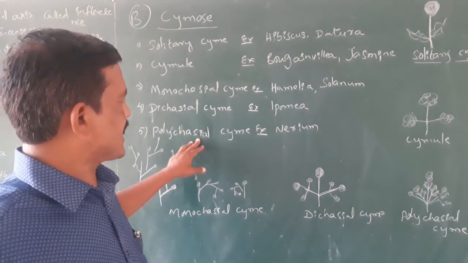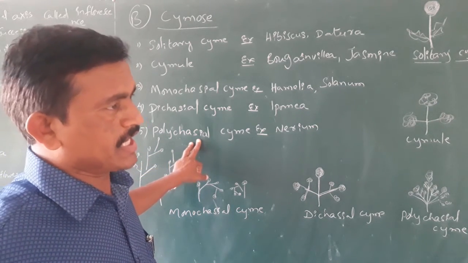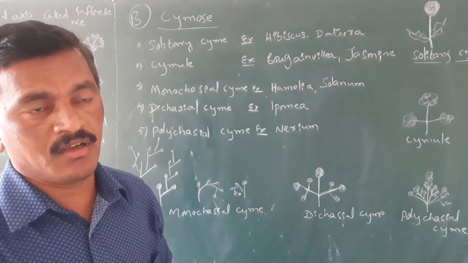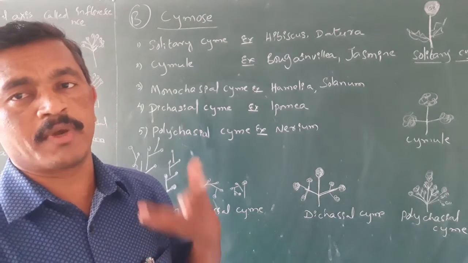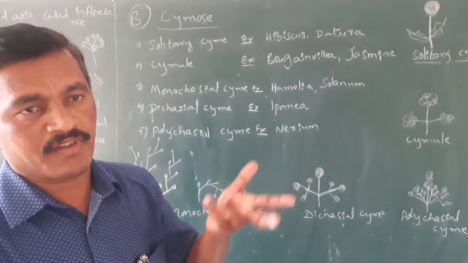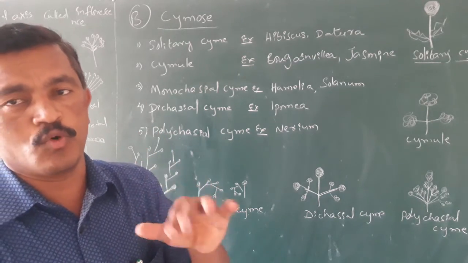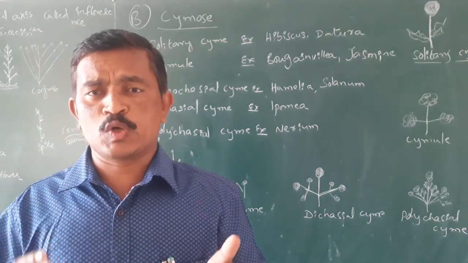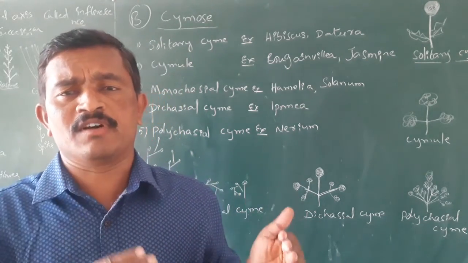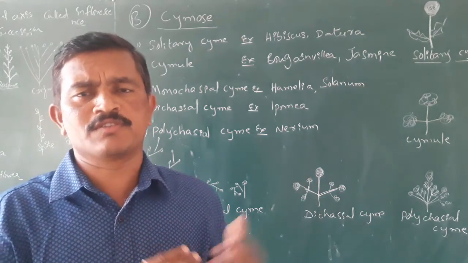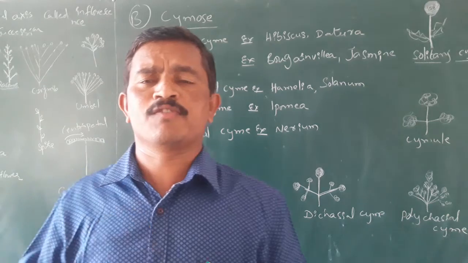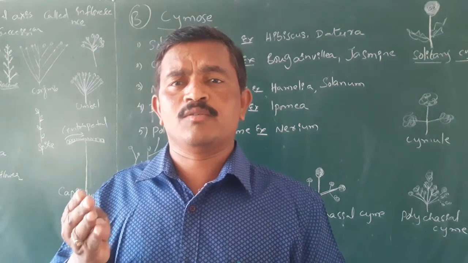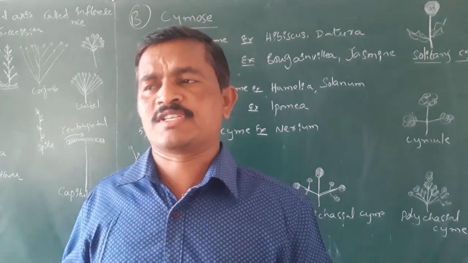But in case of the polychasial cyme, every time more than 2 branches are produced from the base of the flower, and their growth is also stopped by forming the flowers. Again, from the base of newly formed flowers also more than 2 branches are produced. Like that, floral axis growth stopped by the formation of the flower is called cymose inflorescence, whereas in case of the racemose inflorescences, floral axis growth continuously proceeds during the forming of flowers. Thank you.